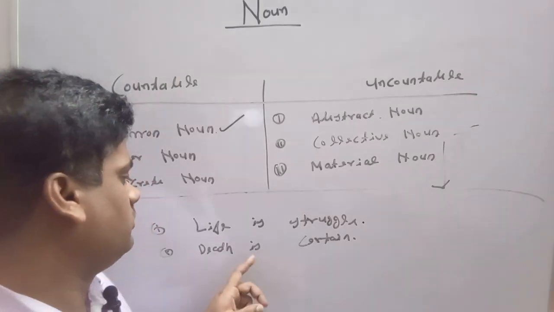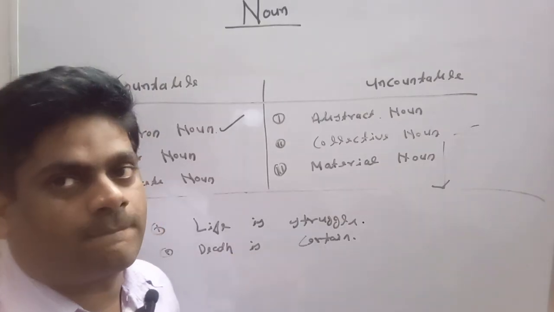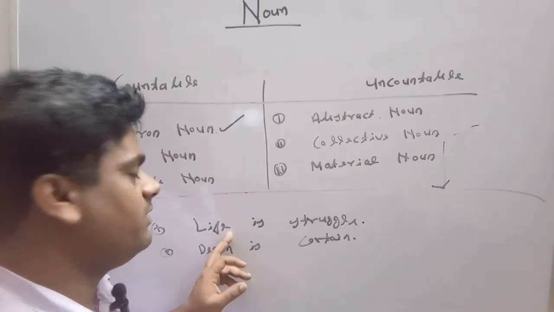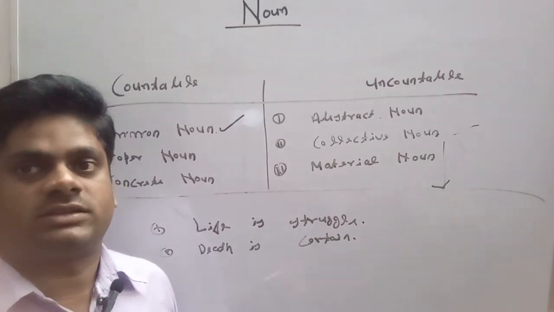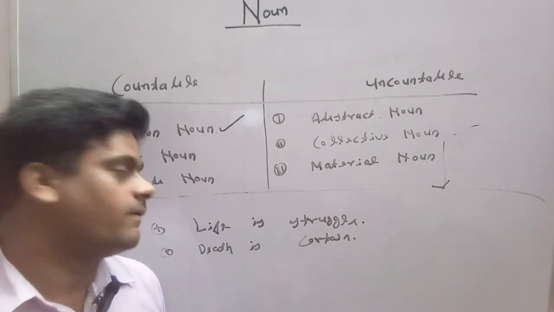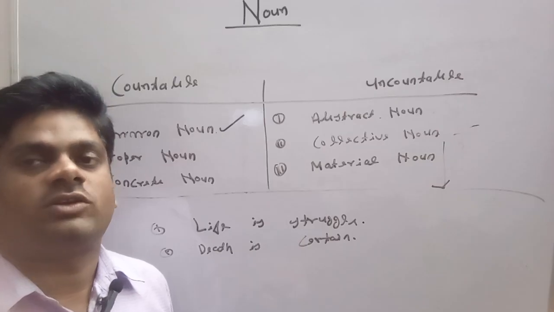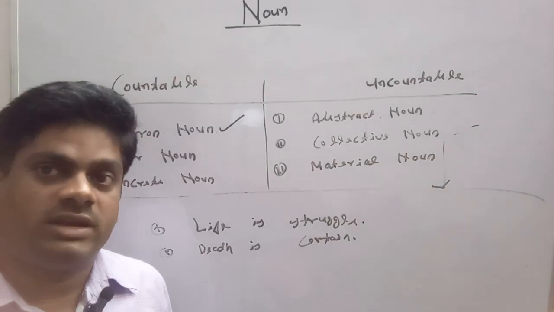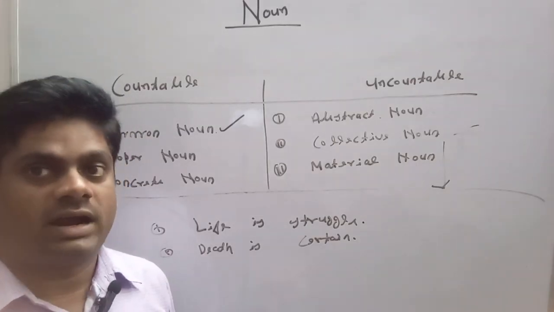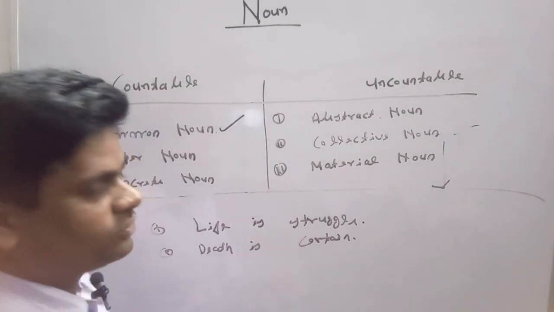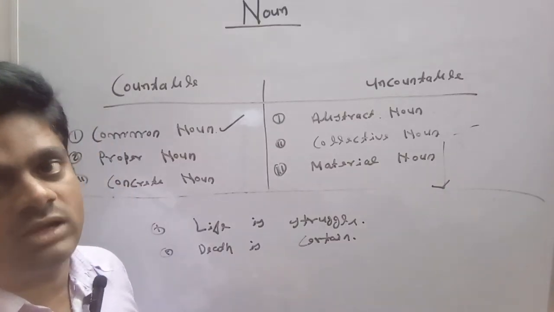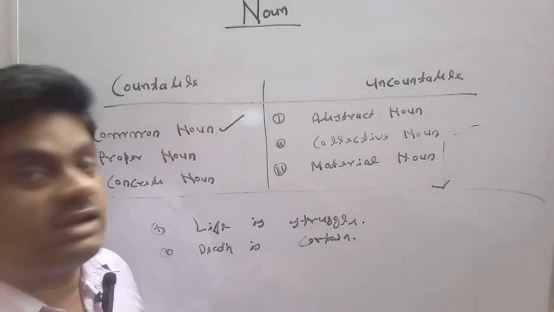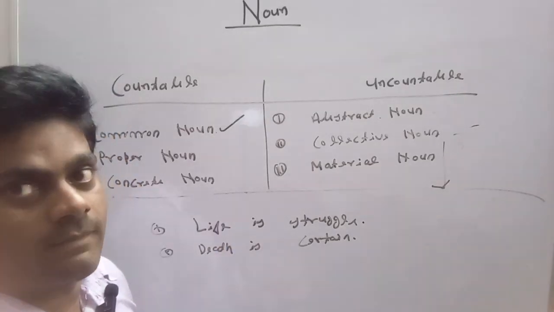In the second sentence, death is certain. So here we are talking about life and death in a general sense. If a noun is giving general meaning, then we cannot use article with it. But if a noun is going to give its particular meaning or individual meaning, then we can put article with it. Here we cannot use article because life and death both are giving general meaning. In case of general meaning, we cannot use article until it gives particular meaning.